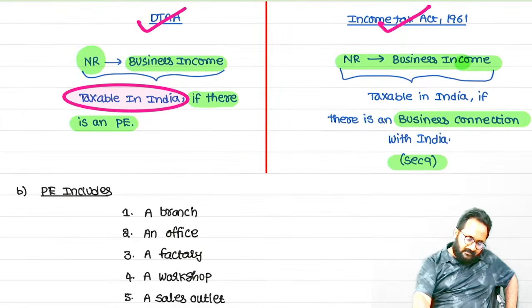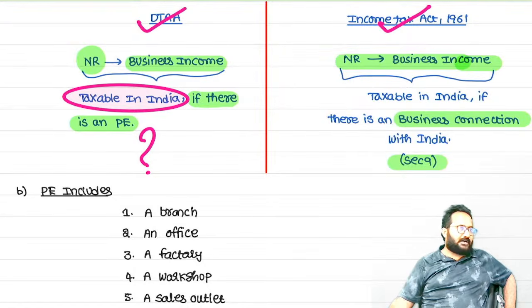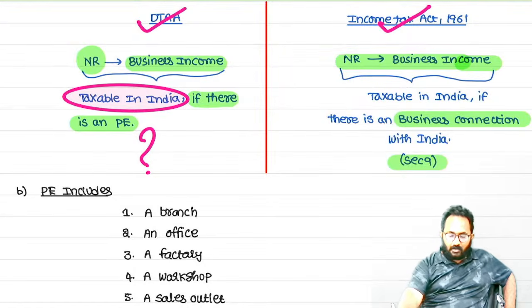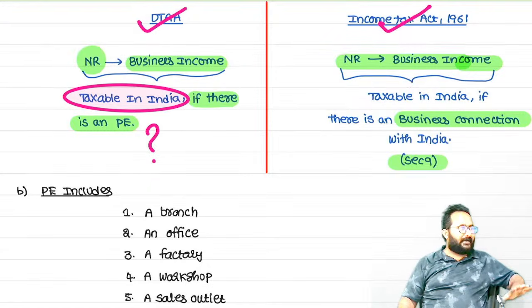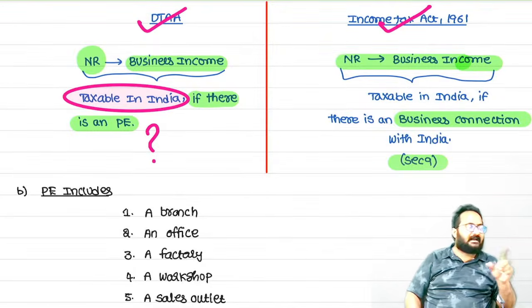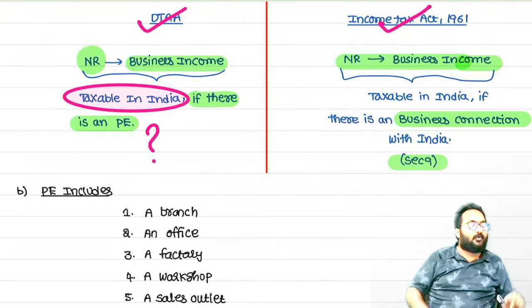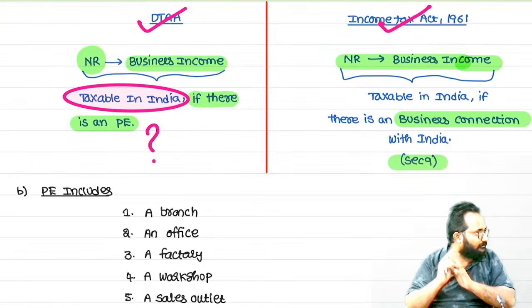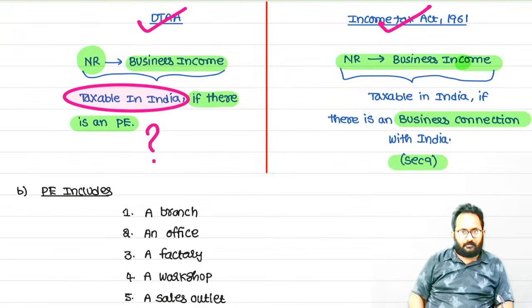Now, my question is, what is that PE? Can you tell me whether the PE definition is defined in the Act or not? No. There is no definition of PE in the Act. Why? It is related to agreements. India has agreements with 100 countries, right? How many agreements do we have with one country? One agreement. 100 countries, 100 agreements. In 100 agreements also, we have to write what PE is perfectly as a definition. In every DTAA, we write the definition of PE clearly.